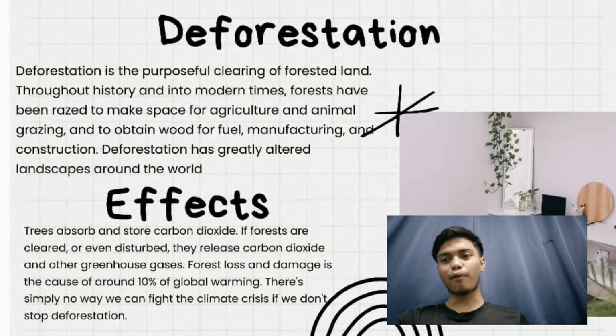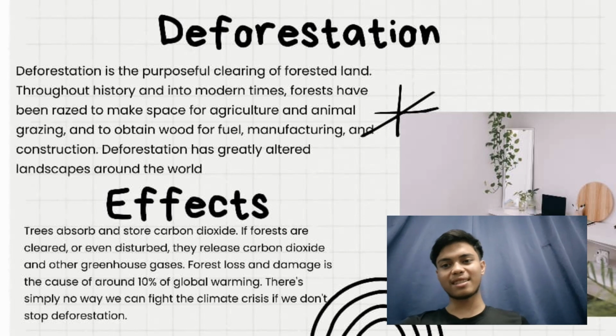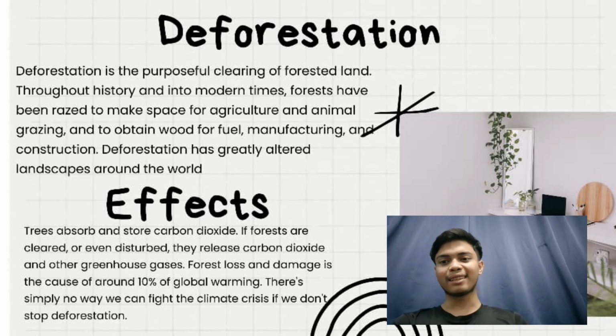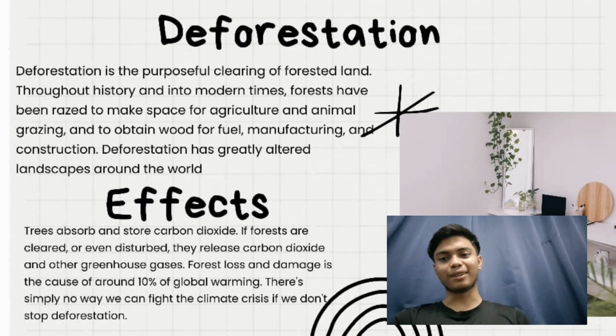Next is deforestation. Deforestation is the permanent clearing of forested land. Throughout history and into modern times, forests have been razed to make space for agriculture and animal raising, and to obtain wood for fuel, manufacturing and construction. Deforestation has greatly altered landscapes around the world.